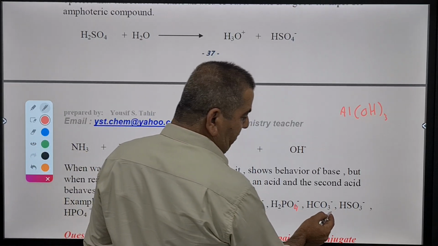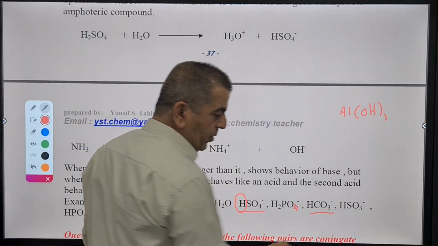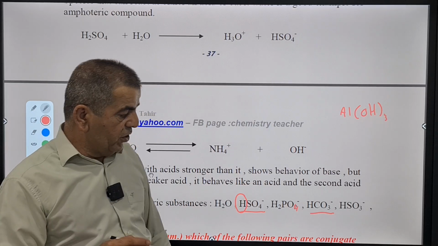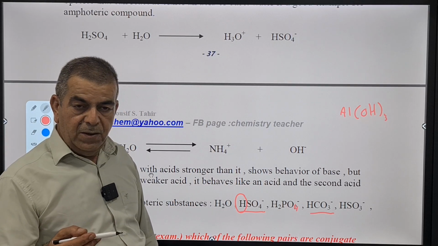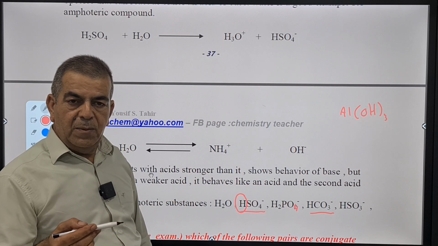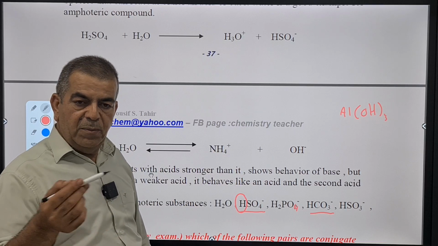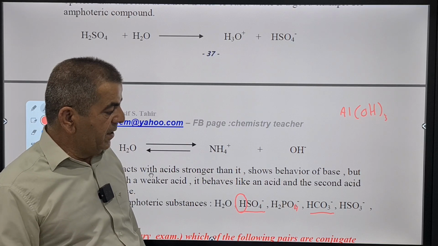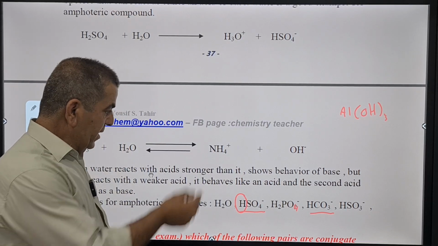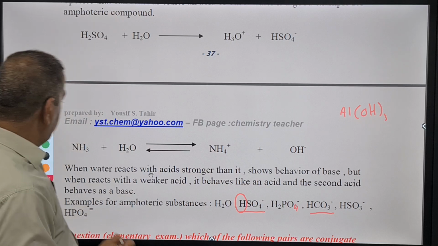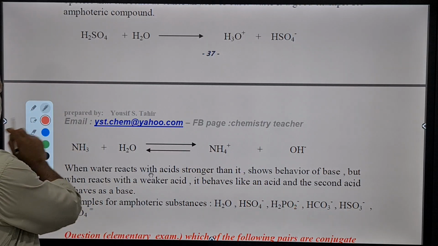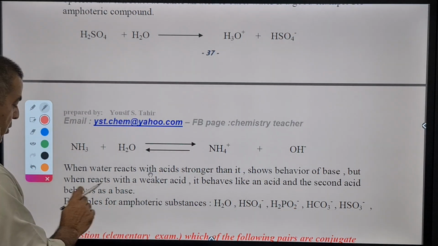Besides it, we have hydrogen carbonate. Hydrogen carbonate with strong acids becomes base, but with water becomes acid, and with other bases, it becomes acid. And the rest of the negative ions that still keep 1 proton or more.